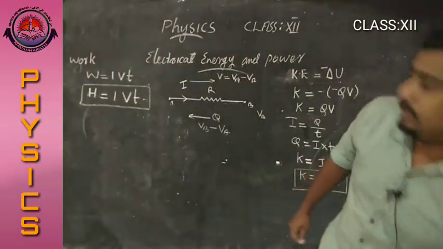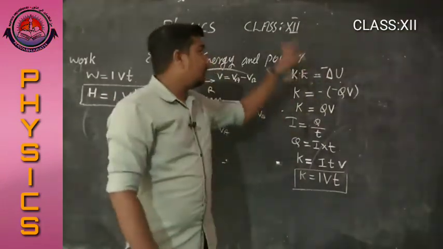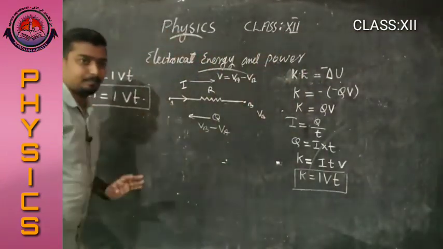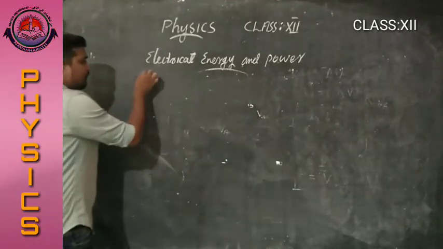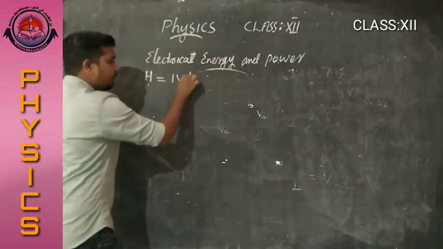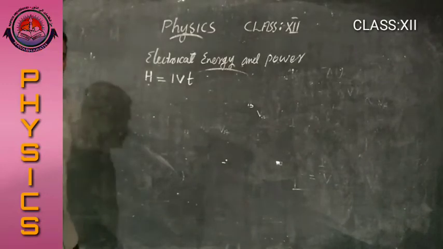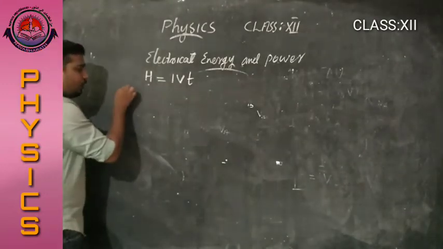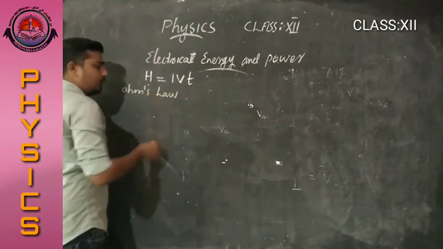Next we are going to discuss other equations for heat energy, and what is power. Okay, listen. In the last session we got H is equal to IVT. According to Ohm's law, what is I?